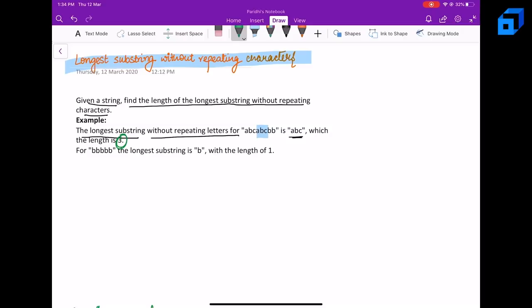This is 3 for this particular string, and for the next case, the longest substring is the single letter B, because if we consider any other substring, then B and B repeats. So there is just a single letter here, and therefore we will return the length 1. So now how can we approach this problem?